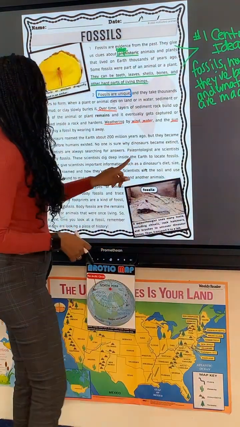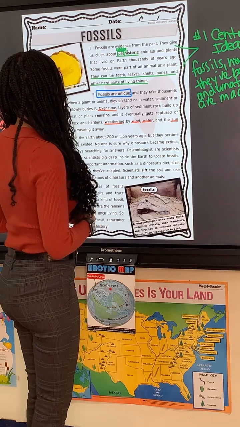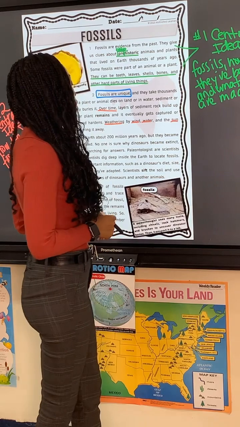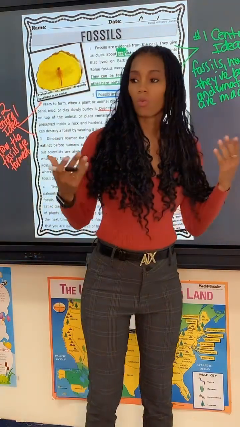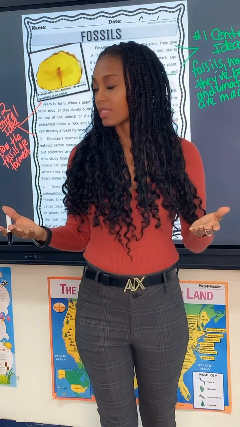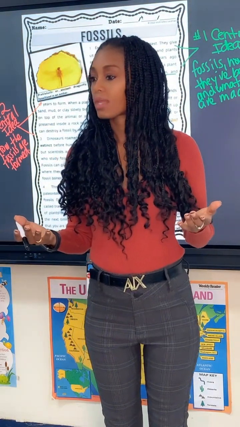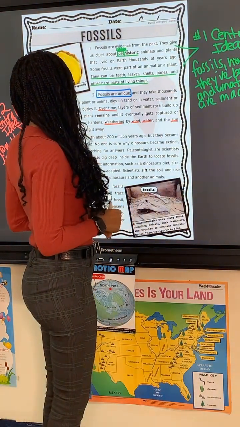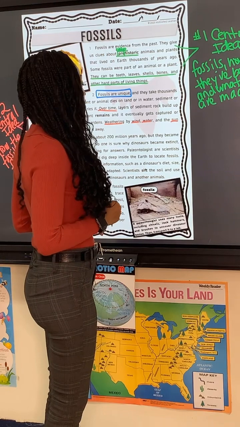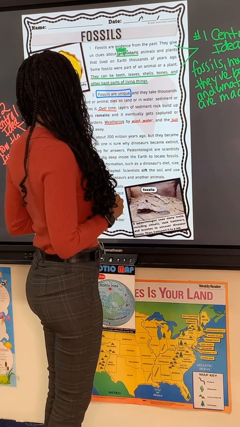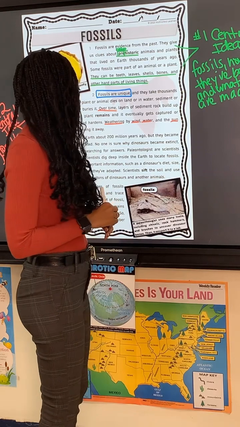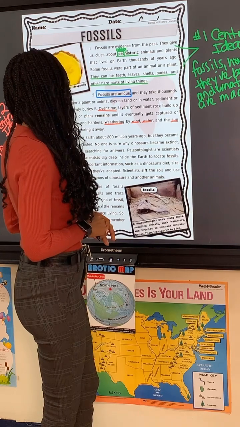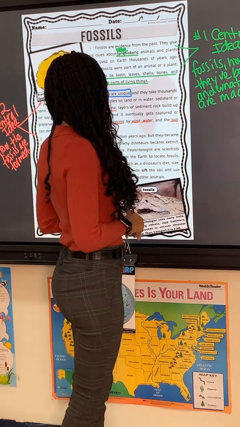Okay? Here we go. Paleontologists are scientists who study fossils. These scientists dig deep inside the earth to locate fossils. So what is the name of the person that studies fossil? A paleontologist. Good. Fossils can give scientists important information, such as a dinosaur's diet, size, where they roamed, and how they've adapted. Scientists sift the soil and use fossil bones found to make skeletons of dinosaurs and other animals.